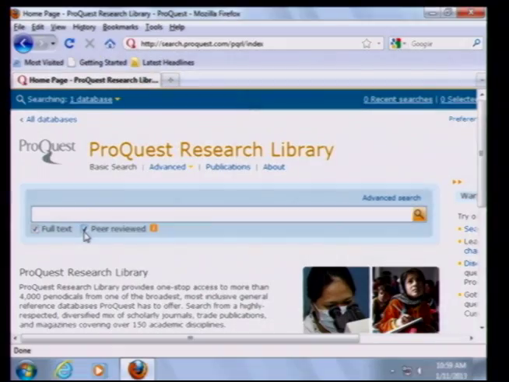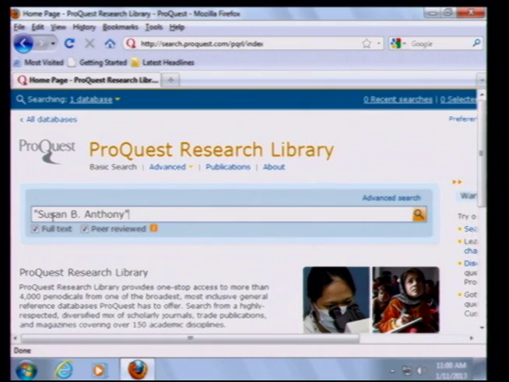So we'll do a search here, and so you'll notice I've checked full text and I've checked peer-reviewed, and these are the professional journal articles that I've been referring to. And we'll just do one very quick search here. Let's say that you're doing a paper on the early women's movement, and you may need to tweak that and narrow that down a little bit.